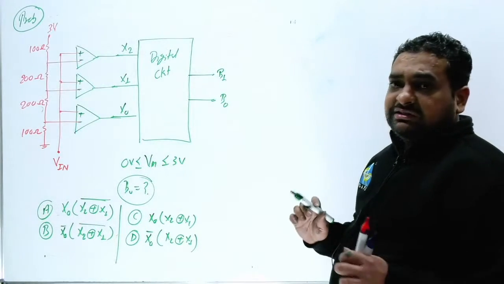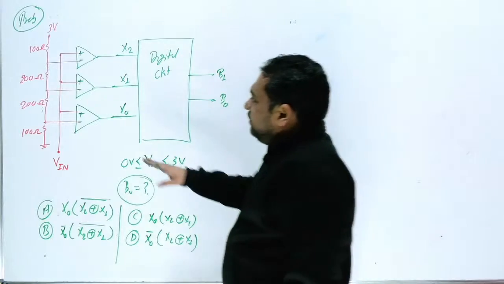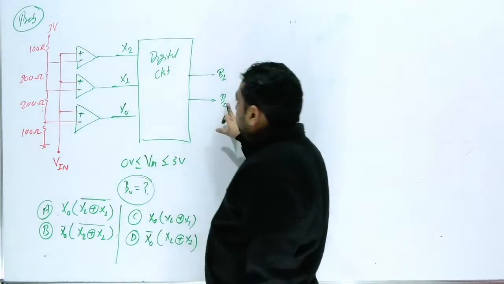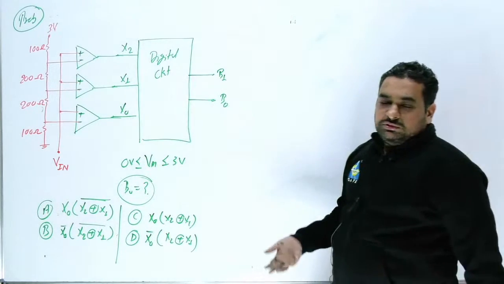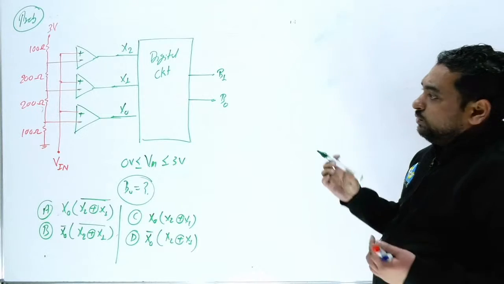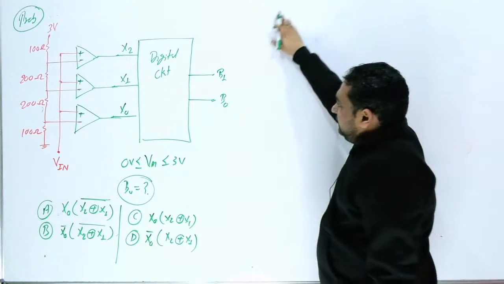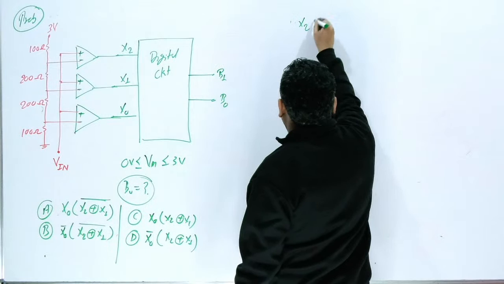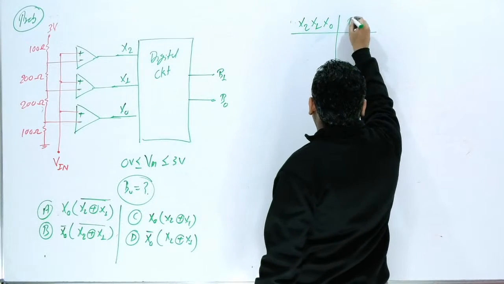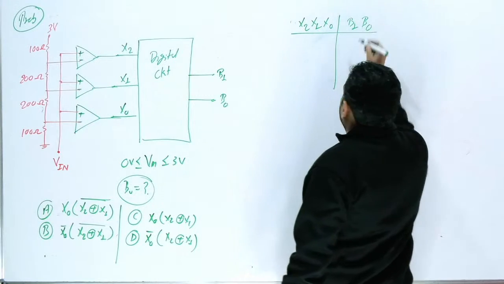So here I just want to give you one thing. You don't have to calculate voltage here. The voltage is not required because you have to write B1 and B0 in terms of these three. So you don't have to calculate the input voltage here. Here the input is x2, x1, x0. You can draw the truth table directly. And what is the output? B1 and B0.